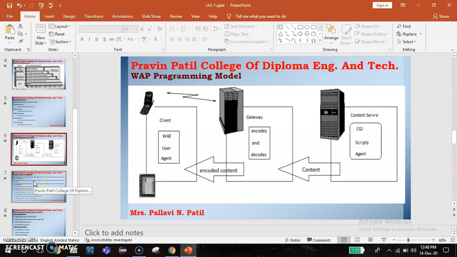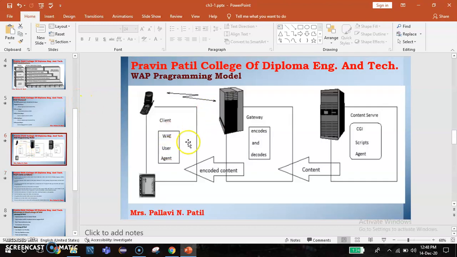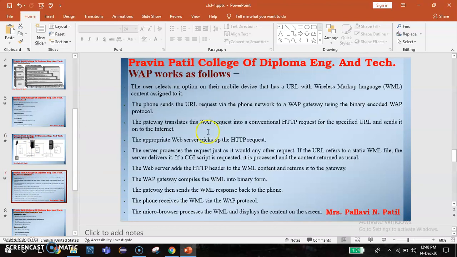Next, working of the WAP programming model. The user selects an option on the mobile device that has a URL with the wireless markup language. The phone sends the URL request via the phone network to the WAP gateway using the binary encoded WAP protocol.